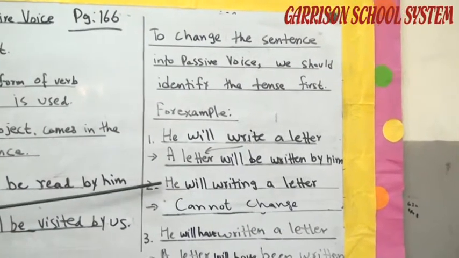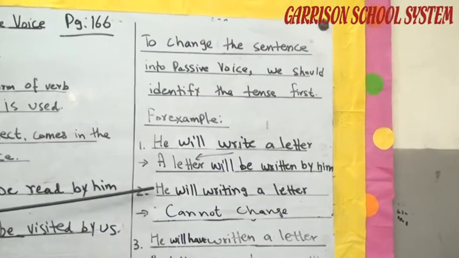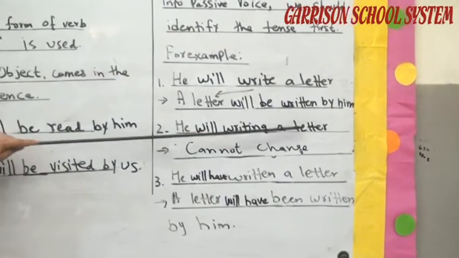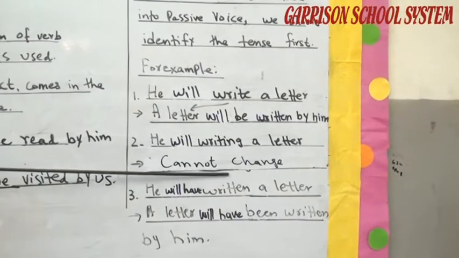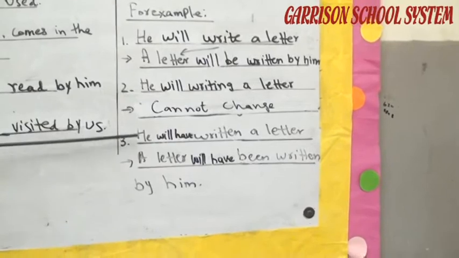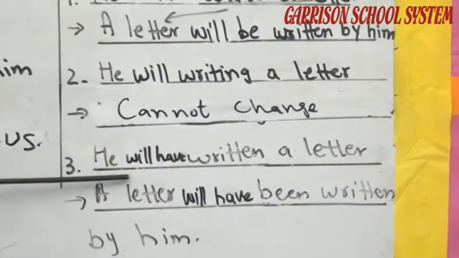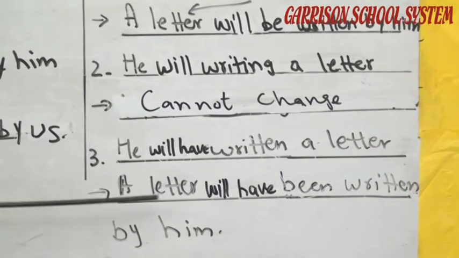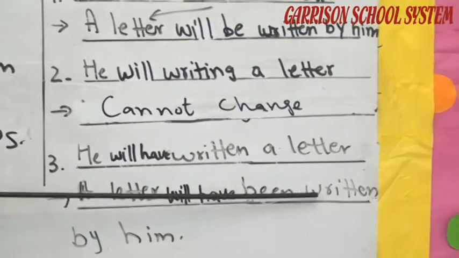Second, future progressive or continuous tense: he will be writing a letter. That tense is not changed into passive voice. But if it is future perfect tense, he will have written a letter, a letter will have been written by him.